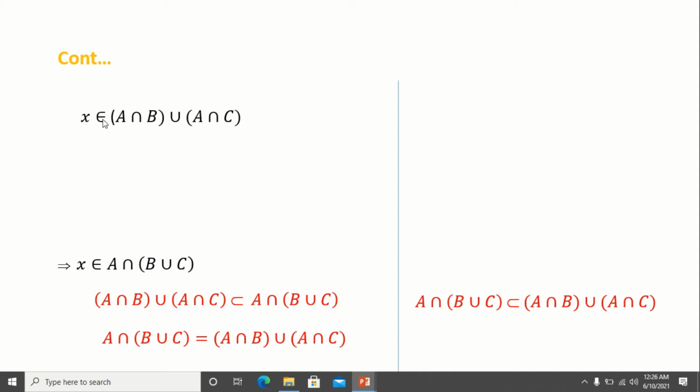Here X is an element in the union of two sets. That is, you consider A intersection B as one set and A intersection C as another set.